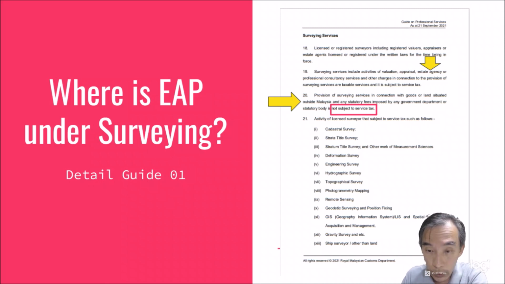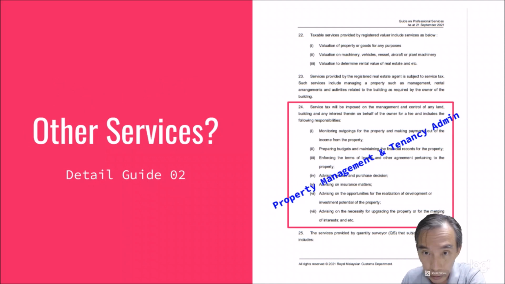Anyway, the second part I want to highlight here is a box where service tax will be imposed on the management and control of any land, building, and any interest therein on behalf of the owner for a fee, and includes the following responsibilities. So this is property management as well as tenancy administration.